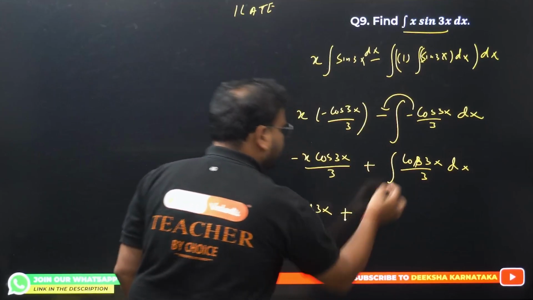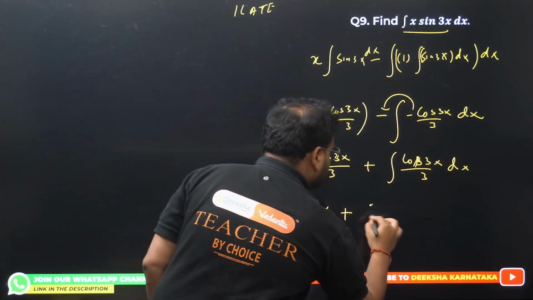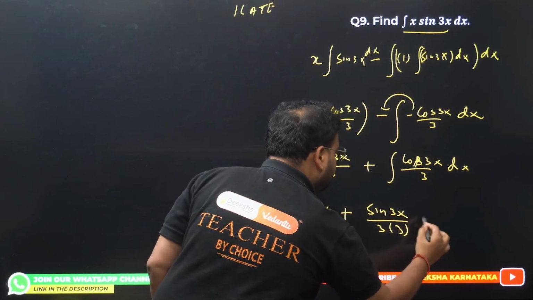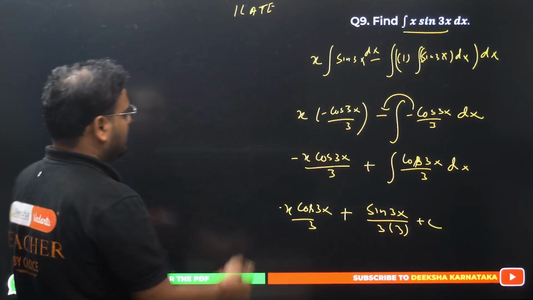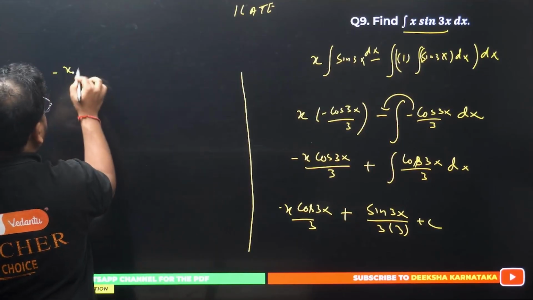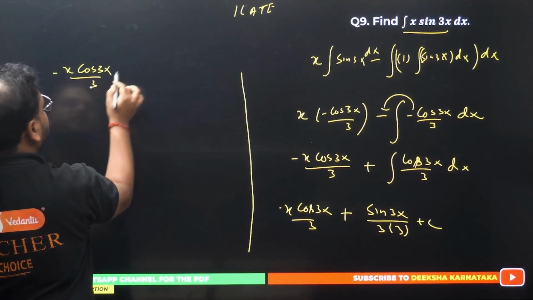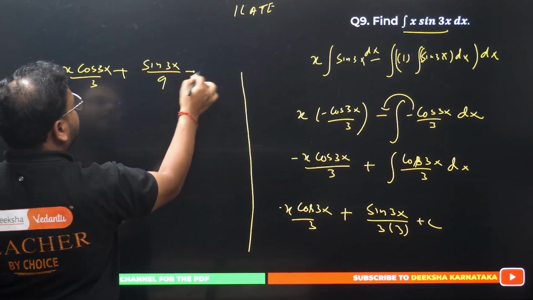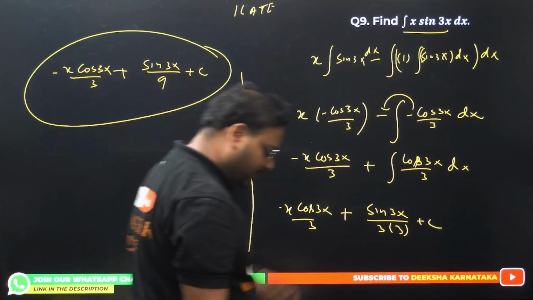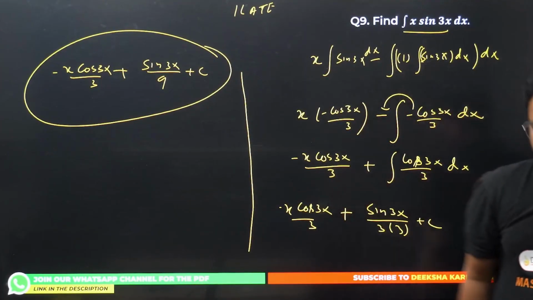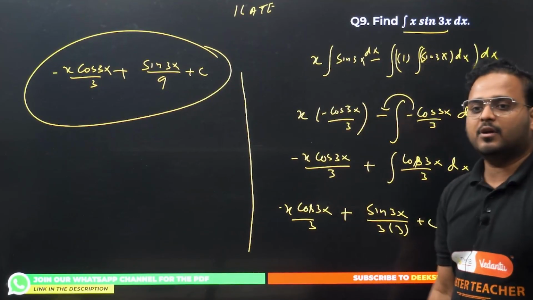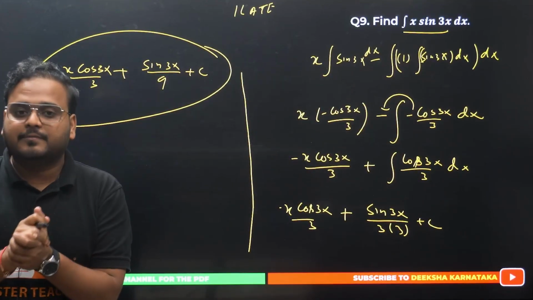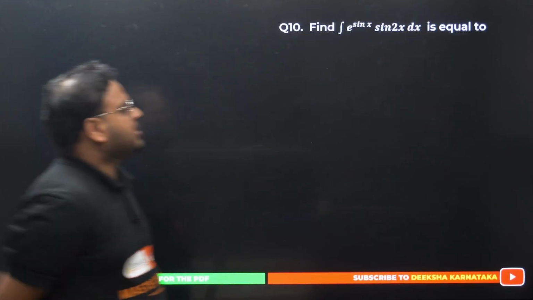What I get: minus x cos 3x by 3. Integration of cos will be sine, so we'll have sine 3x. We also have 3 over here, one more 3 will come, plus c. My final answer is minus x cos 3x by 3 plus sine 3x by 9 plus c. Have a look. 9th is done. Question number 9 solved, guys. Simple application of by parts, algebra and trigonometric functions are involved. Had fun. Question number 10 now.